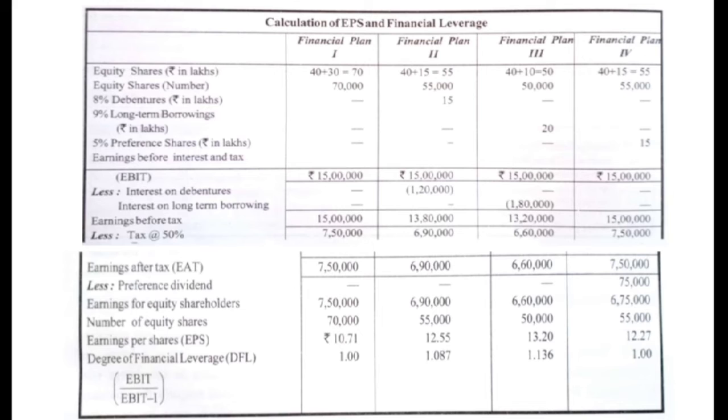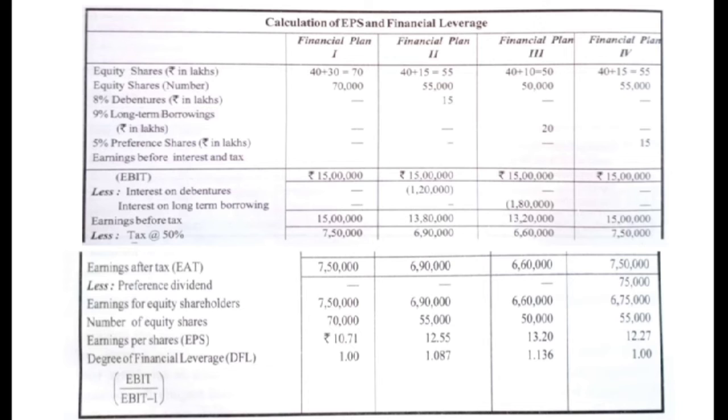Then the fourth plan also has preference shares worth rupees 15 lakhs. So we have taken that 15 lakhs of 5% preference shares in the fourth financial plan. So here we have finished finding out the proportion of each source of finance in the capital structure according to all the financial plans.